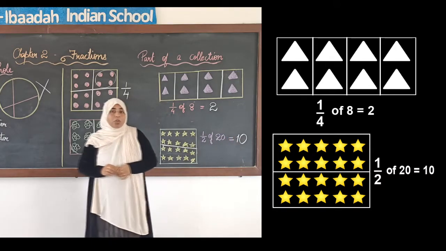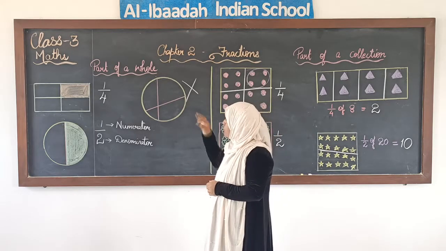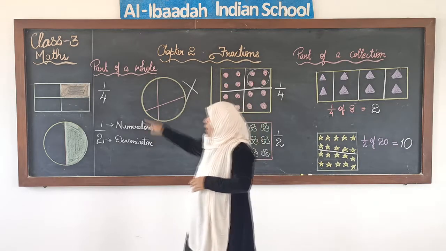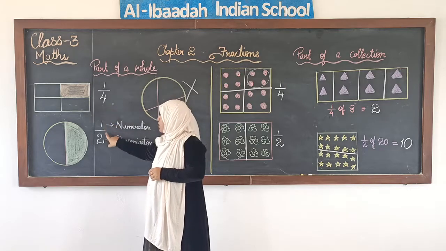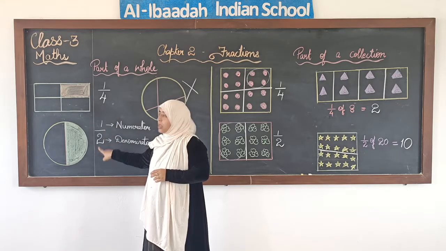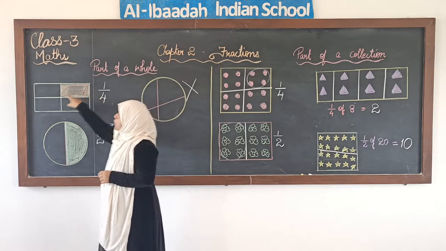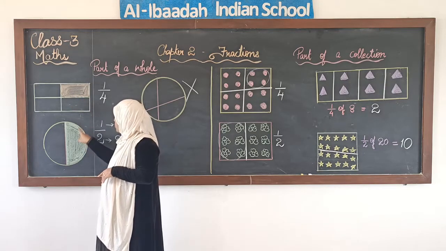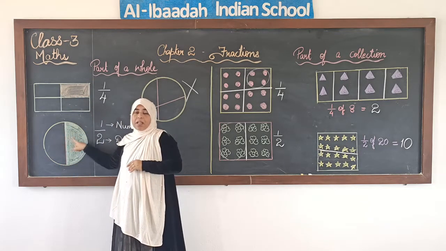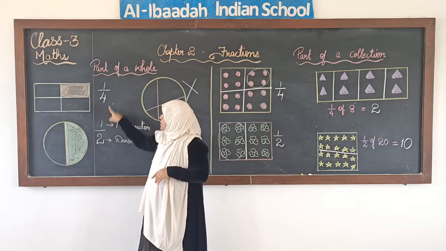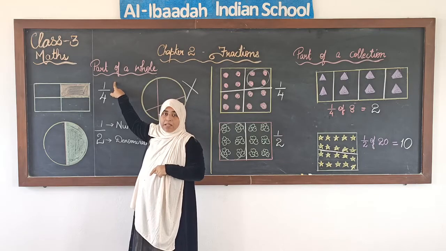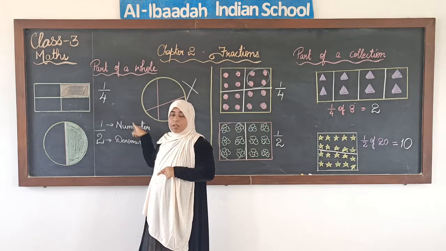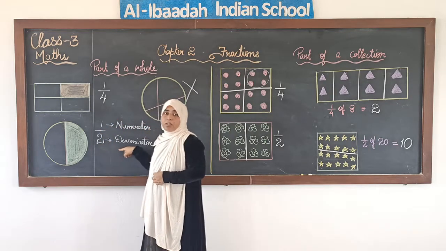I hope you have understood what we mean by fractions, part of a whole and part of a collection. Today we have discussed 2 types of fraction, 1 by 4, that is quarter, and 1 by 2 or 1/2. What do we mean by 1/4? 4 equal parts are made and from there we select just 1 part. And 1/2 means 2 parts are made and we select just 1 part. This is how we write the fraction, one number above the line and the next number below the line. The number above the line we call the numerator, the number below the line we call the denominator.